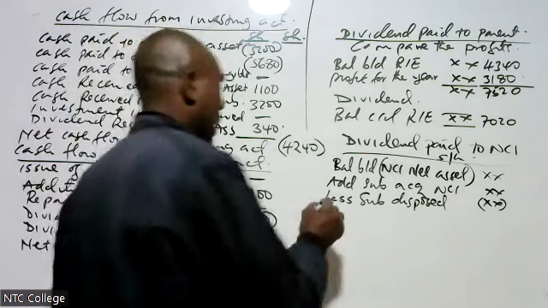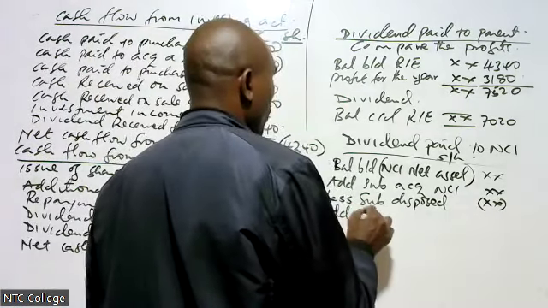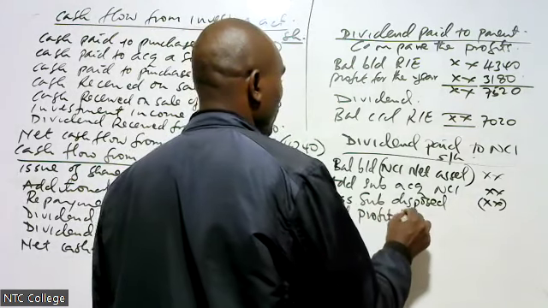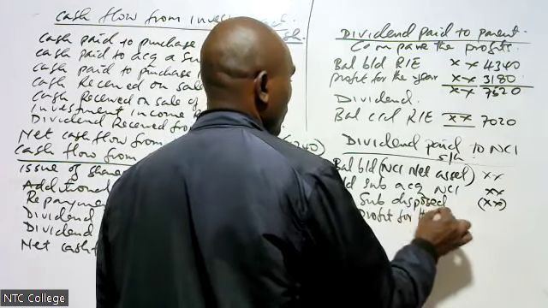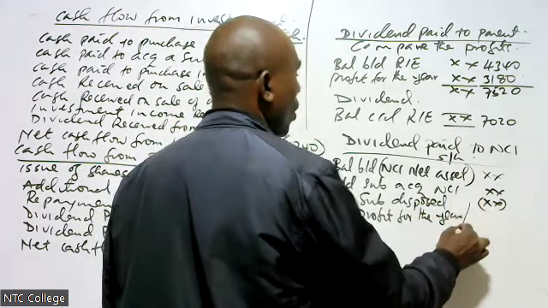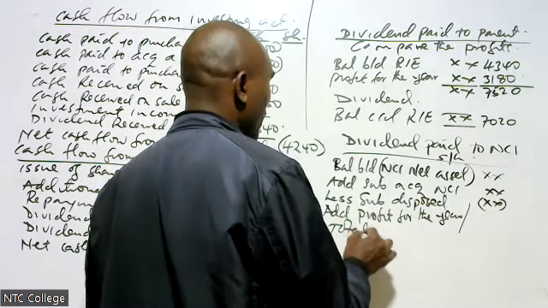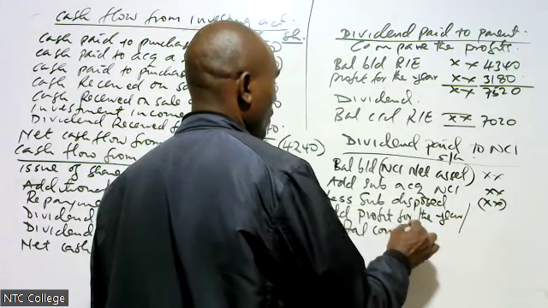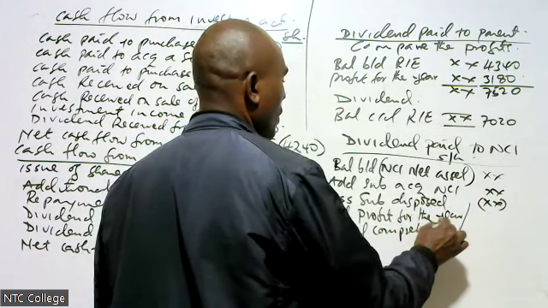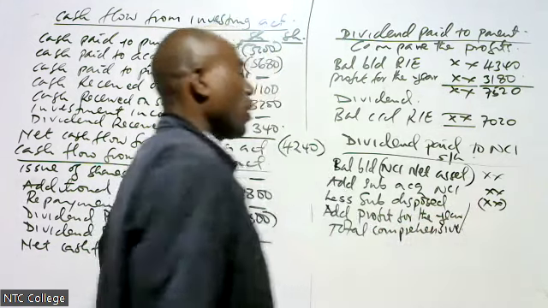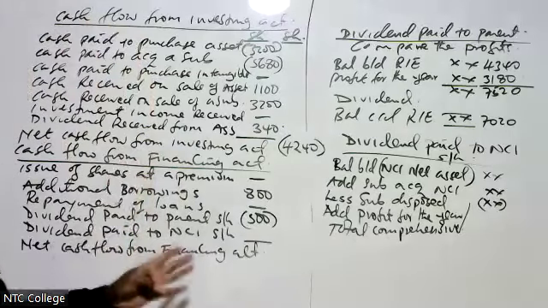Then I come to add profit for the year, or total comprehensive income.